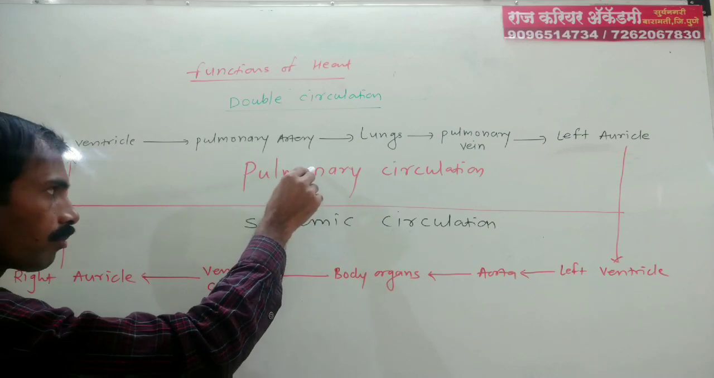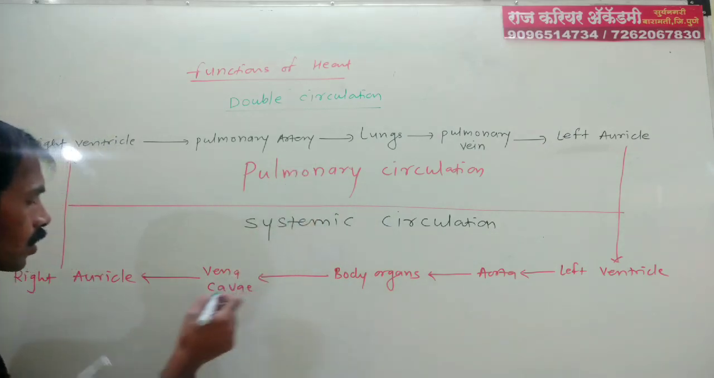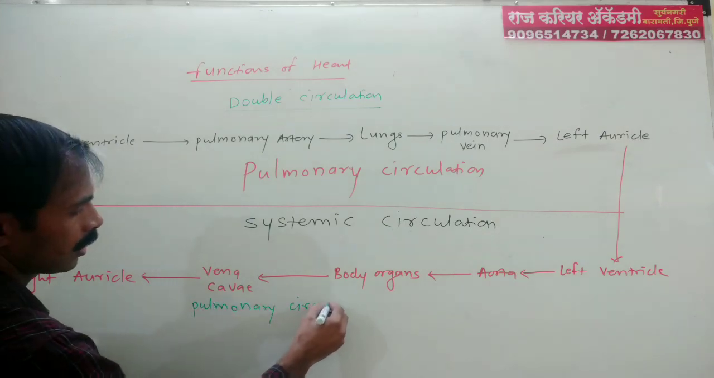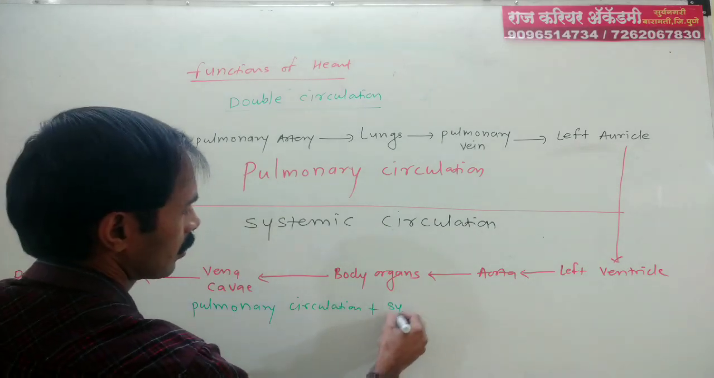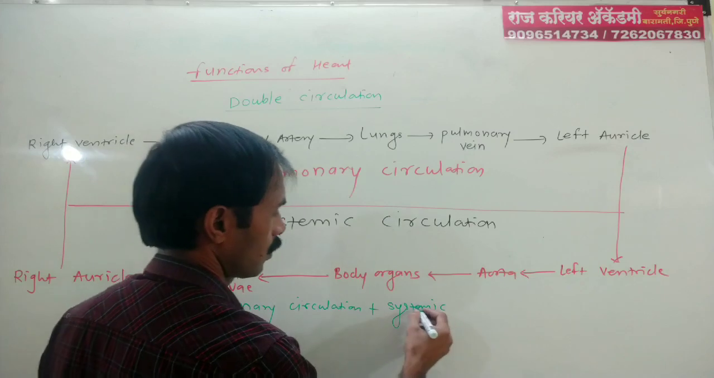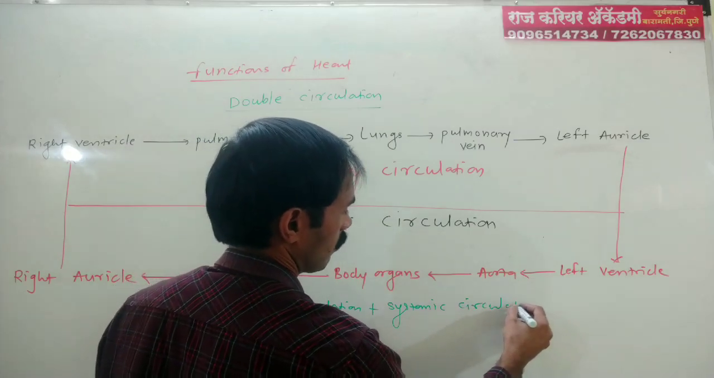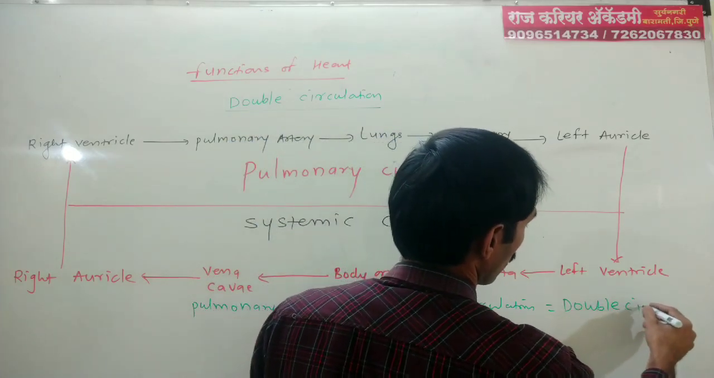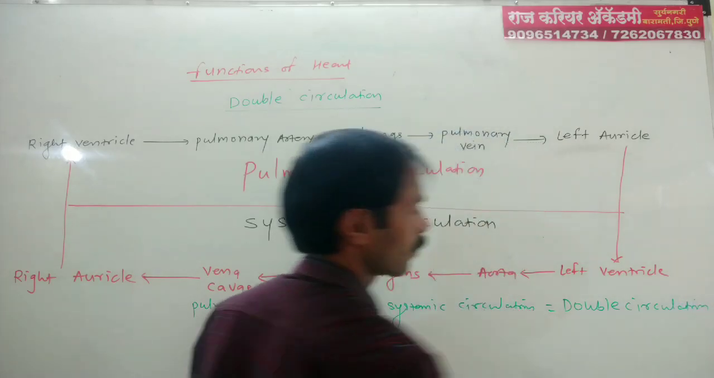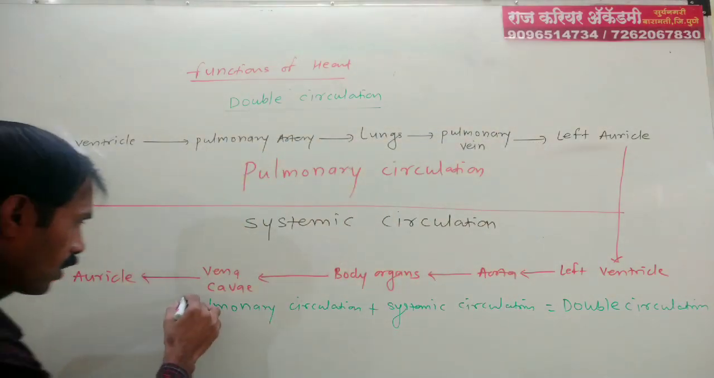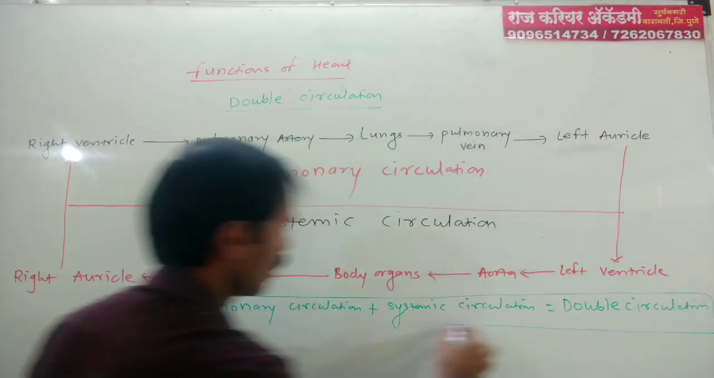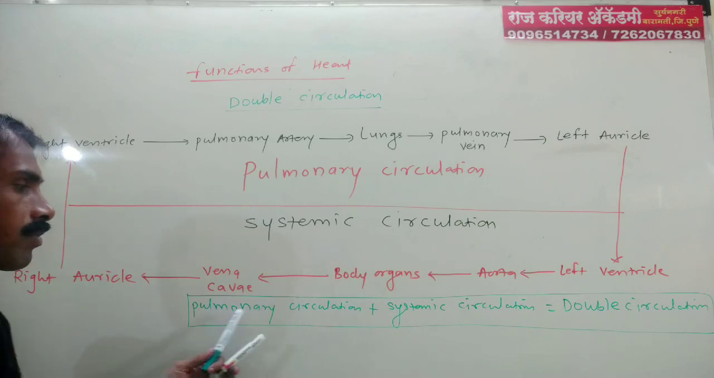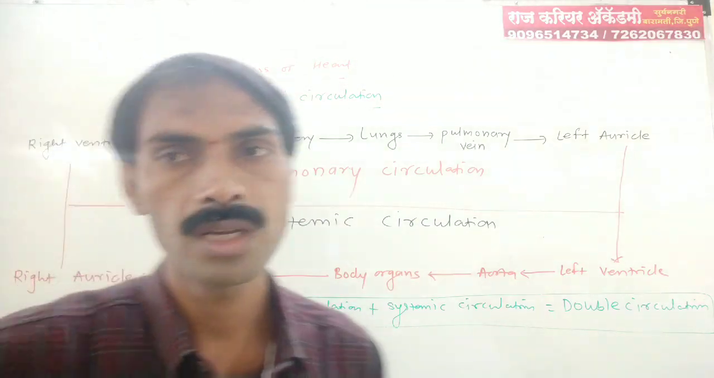So the sum of pulmonary circulation plus systemic circulation is known as double circulation. Pulmonary circulation plus systemic circulation is equal to double circulation. This is an important question. In board exams, a question from this is always asked: explain the term double circulation. Pulmonary circulation plus systemic circulation is nothing but double circulation.